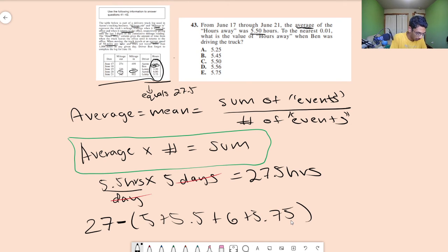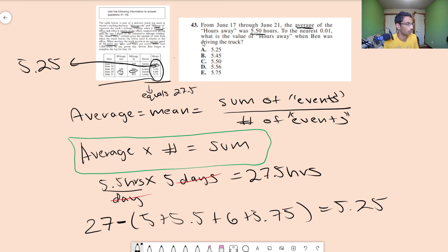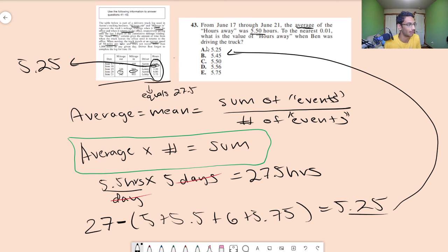5 minus 5.5 minus 6 minus 5.75. And we get an answer of 5.25. So basically we have to fill this table in with 5.25. And if we fill that in with 5.25, then this total equals 27.5, which means the average would be 5.5. Therefore, we can take this 5.25 and we can correctly say that the answer is A.